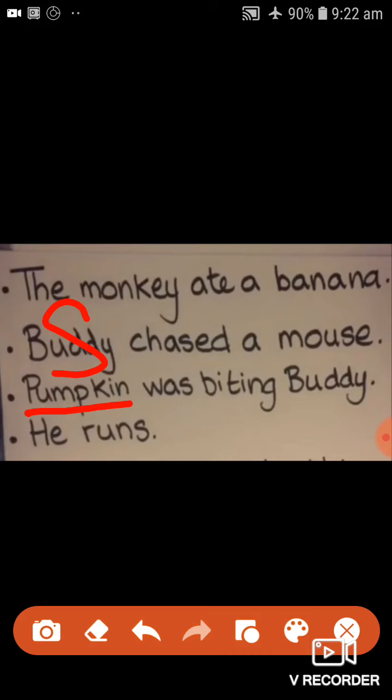And what is the action here? What is Pumpkin doing? Was biting. The verb is was biting. So the action is was biting Buddy. I will not leave out Buddy because Buddy becomes a part of the predicate. So Pumpkin is the subject, was biting Buddy becomes your predicate. Okay, let us see the last sentence.